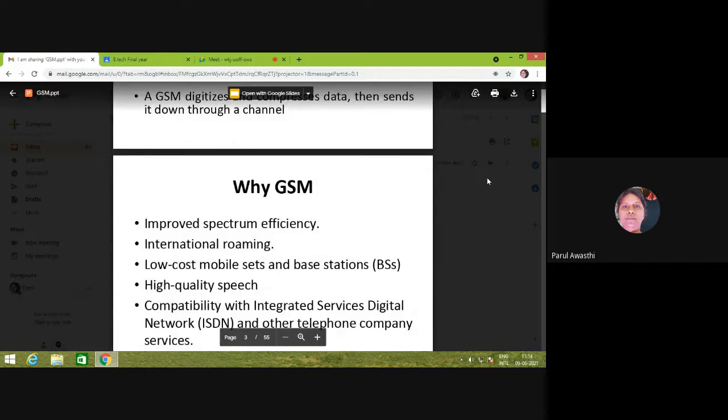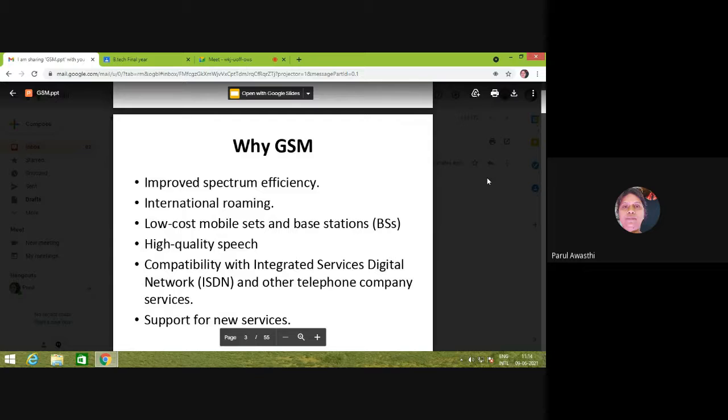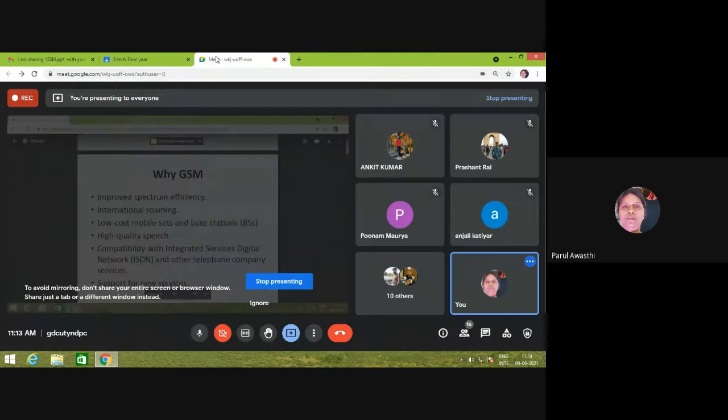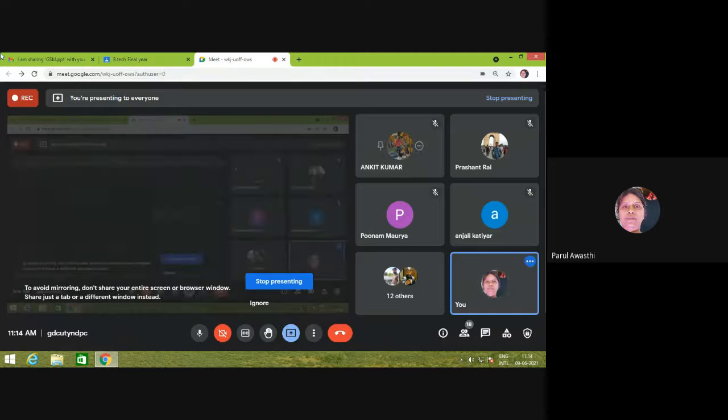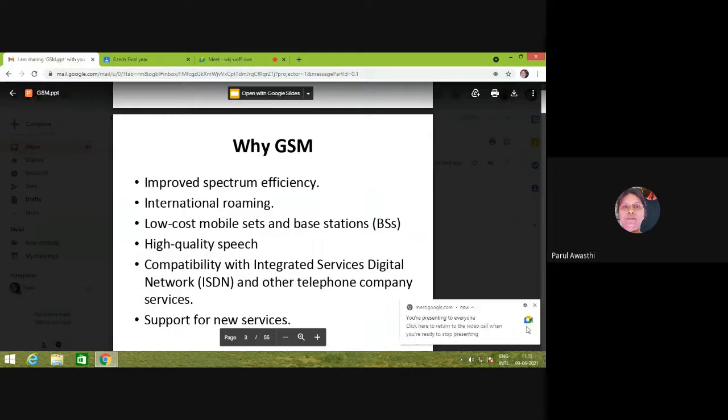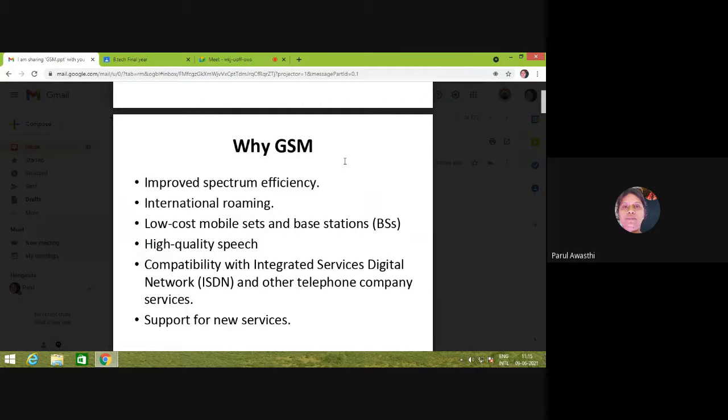Why is GSM used? Because it improved spectrum efficiency. How is spectrum efficiency improved? By using the frequency reuse phenomenon. We already know about frequency reuse. So in GSM, spectrum efficiency is improved by using the frequency reuse phenomenon, and international roaming is supported by GSM, means